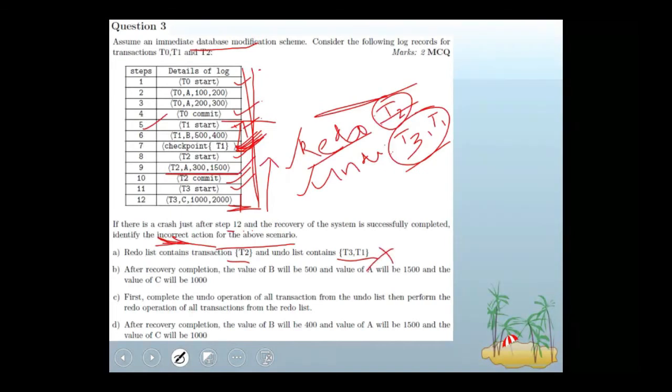Look, after recovery completion, the value of B will be 500. Okay, this is about the values of A, B and C. Just observe. What is the value of A? Before it starts, here you can see T0 with A. Initially 100 changes to 200.